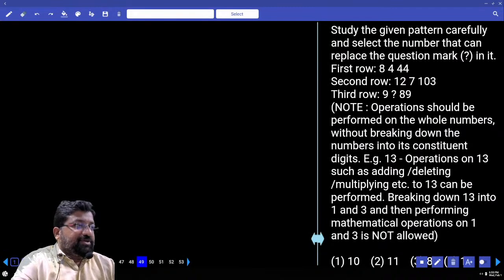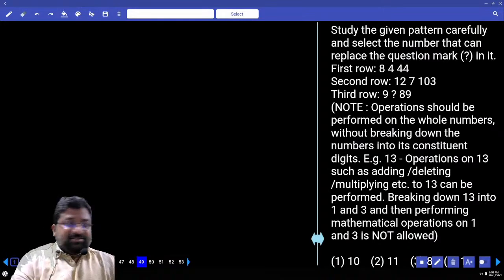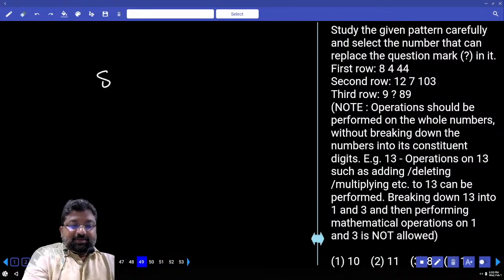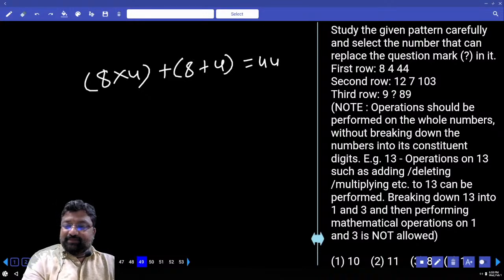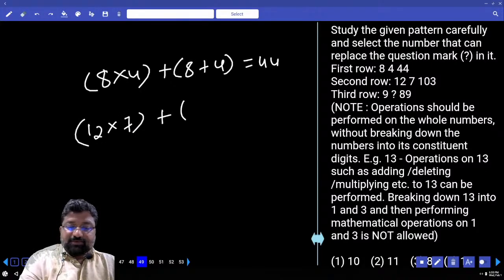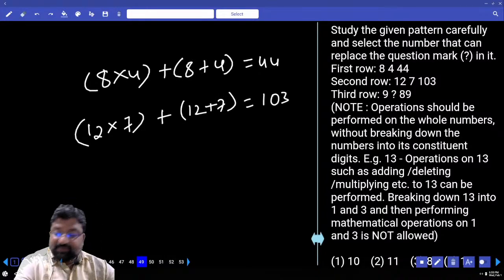Don't divide the digits. You have to do the operation exactly the same way as they are present. Any guesses? 8 into 4, 32 plus 8 plus 4, 44. Similarly, 12 into 7 plus, 12 plus 7 is equal to 103. 9 into how much? Go with the options.